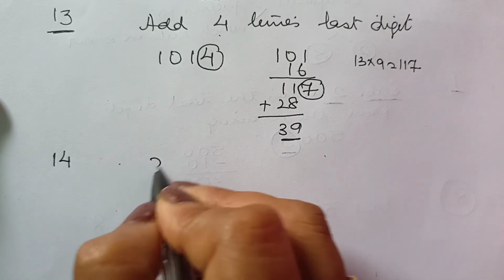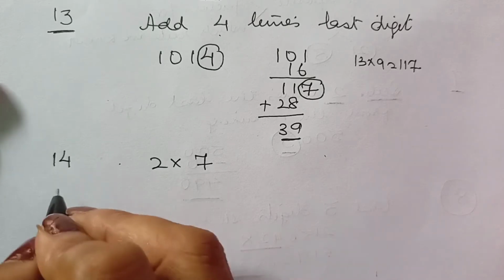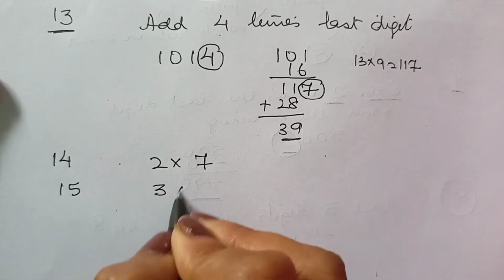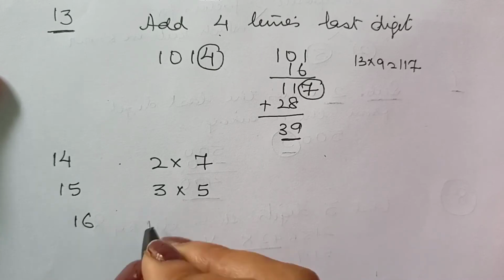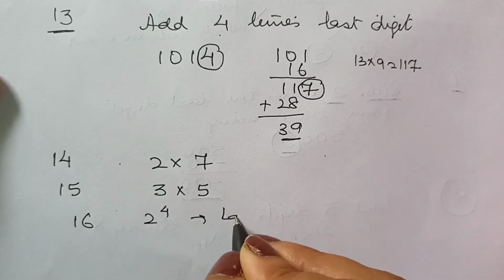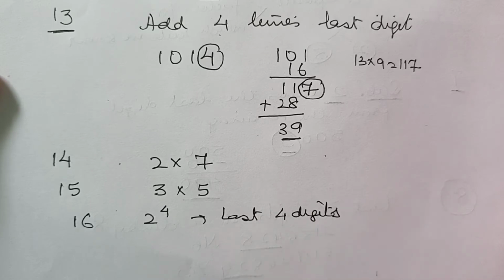For 14, of course, you divide it into 2 and 7. If it is divisible by 2 as well as 7, the complete number is divisible. For 15, divide it as 3 and 5. If it is divisible by 3 as well as 5. For 16, I have already told you, the last 4 digits, if they are divisible, the complete number is divisible.